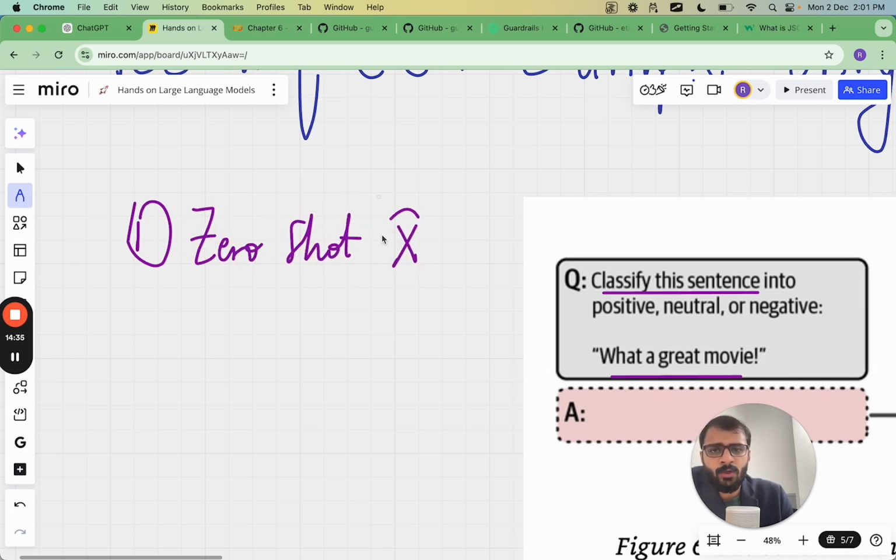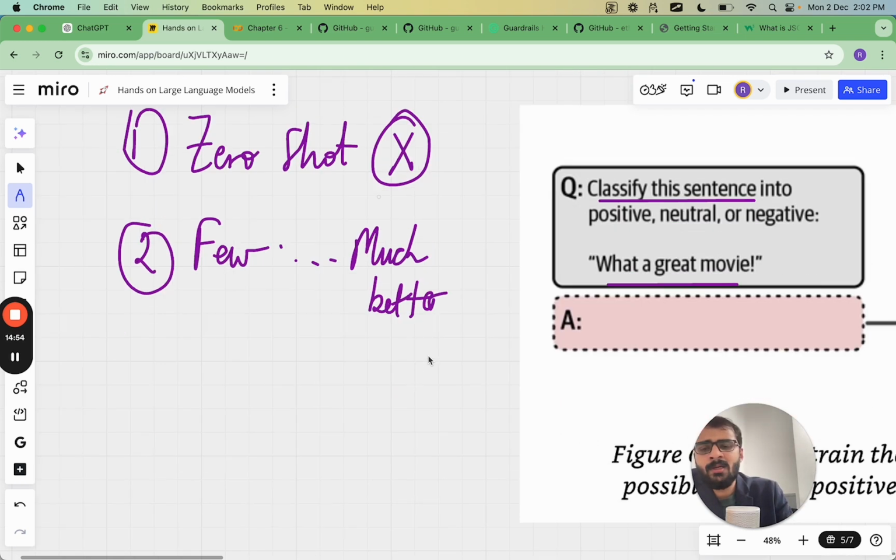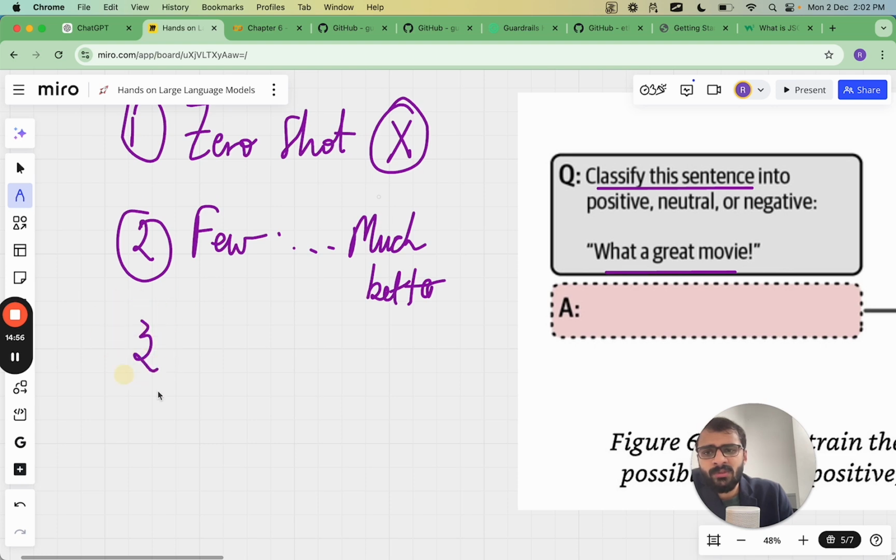That's not very good. The second option is few shot, where we actually give an example of a movie and classify it as positive. So that is much better, but still it's a probabilistic process. So how can we be sure that every time ChatGPT produces either positive, negative or neutral? The third option is what we can do is that